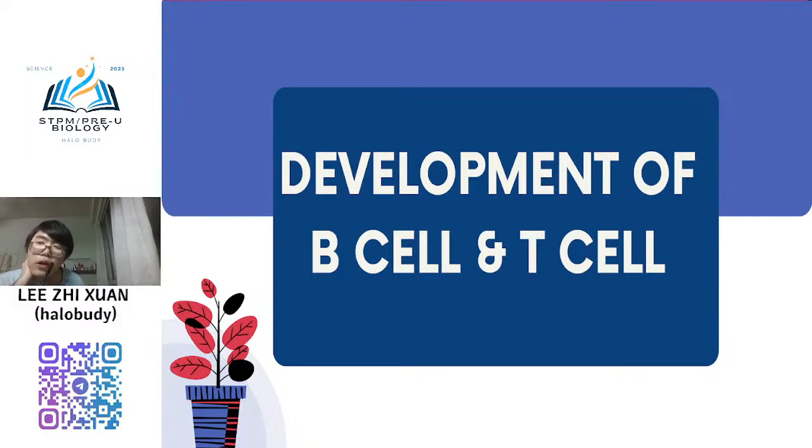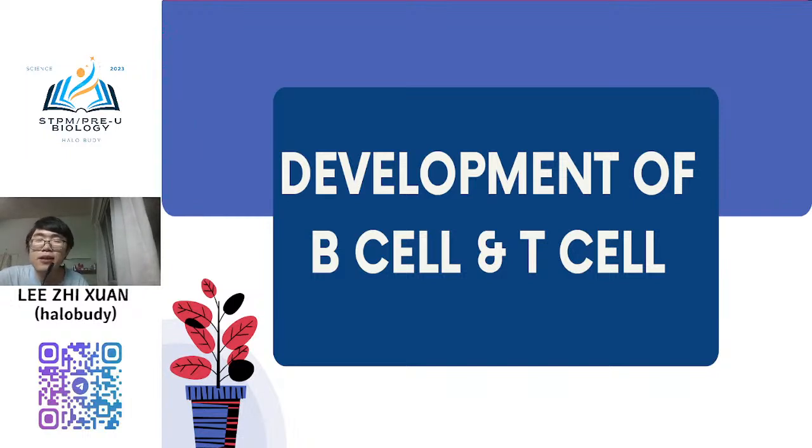Okay. Now we go to the development of B cells and T cells. I don't know if MPM considers this topic or not, but if you refer to the MPM syllabus, the learning outcome says explain the development of B cells and T cells. If you refer to books like Campbell or Oxford, I think Oxford does not mention the development of B cells and T cells, and even Campbell does not, because this is a very complicated process.